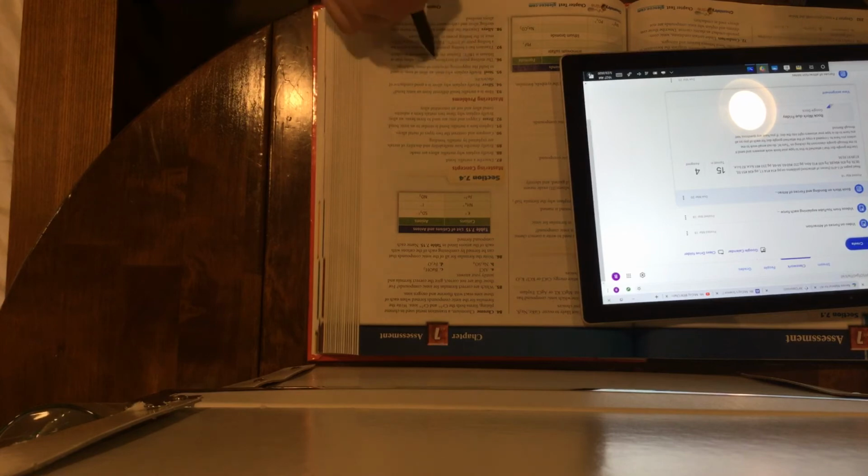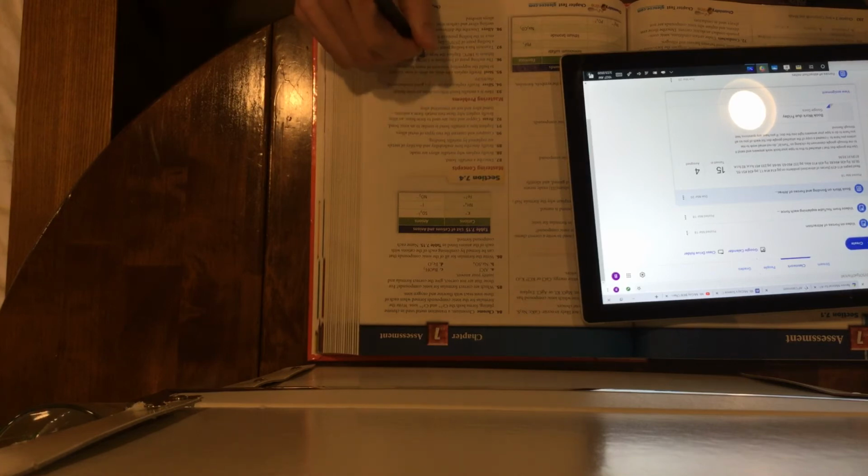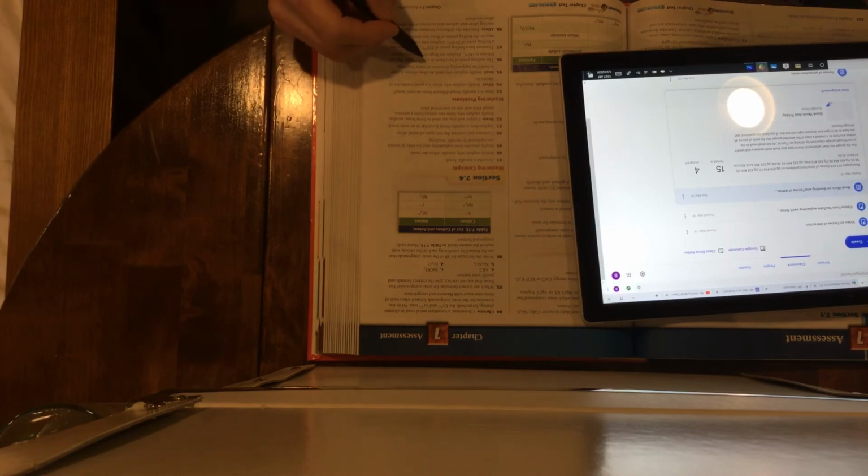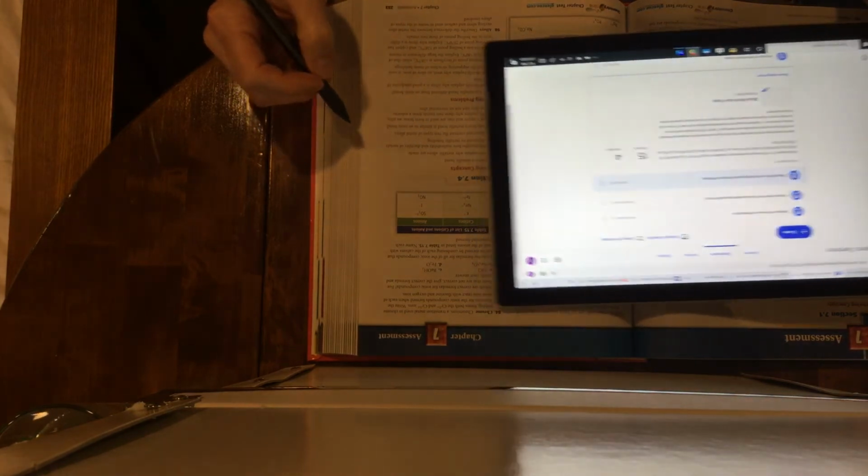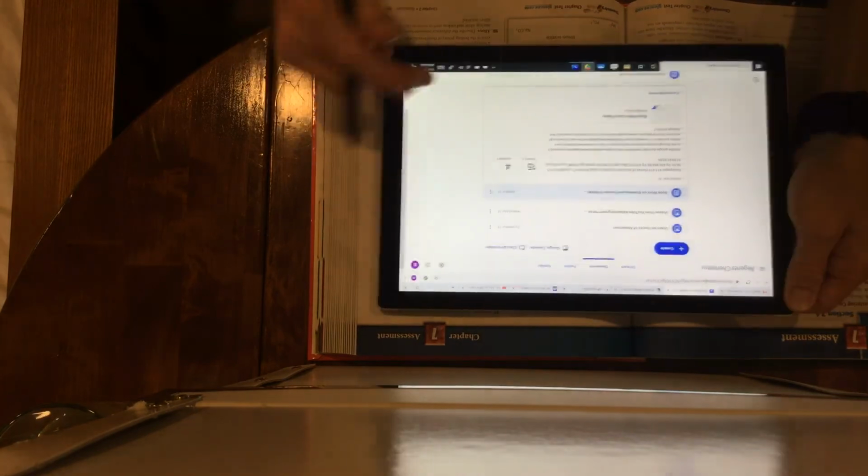That's more of an AP concept, but basically for the Regents, what you need to know is if the melting point is way higher, it has stronger forces of attraction. So whatever's holding it together is much stronger. So that's the big difference there. Now back to 89 and 90, or no, 89 and 91.